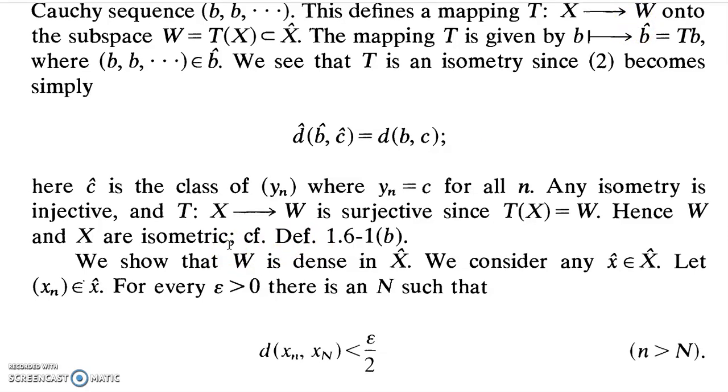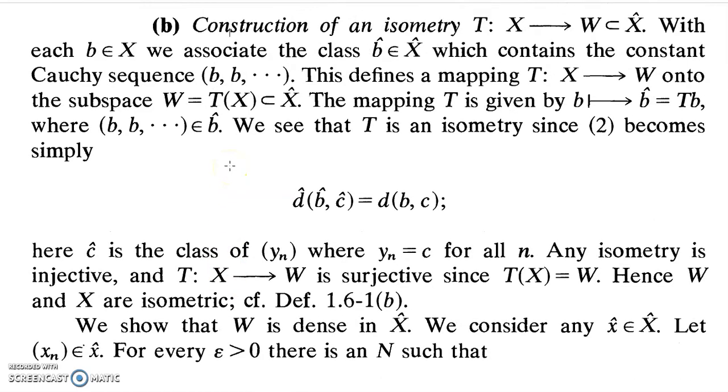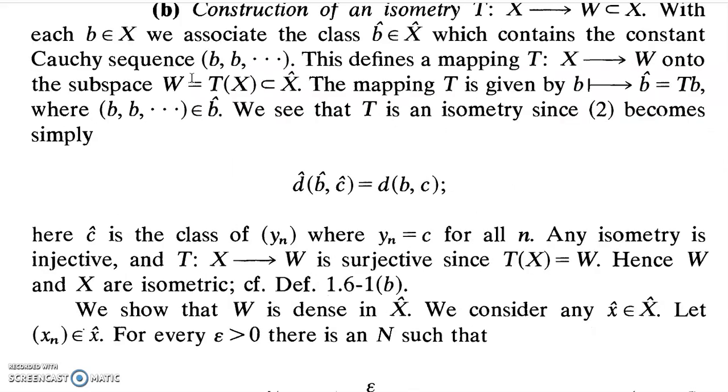So we have defined an isometry from a space X onto W, where the space W consists of all the representatives corresponding to the constant sequences where the constant is taken from X. Okay, which is what we have established.